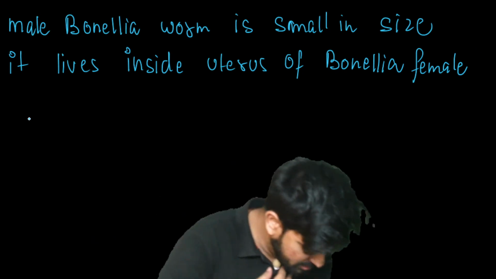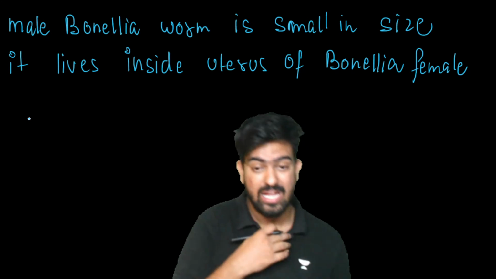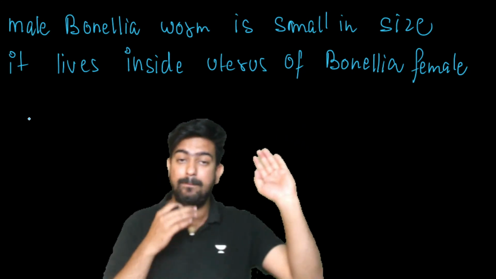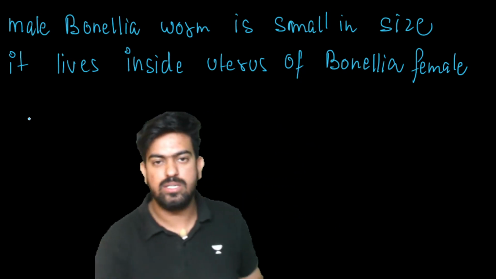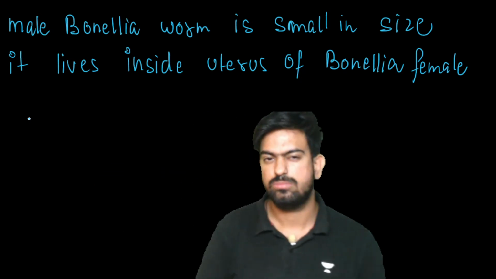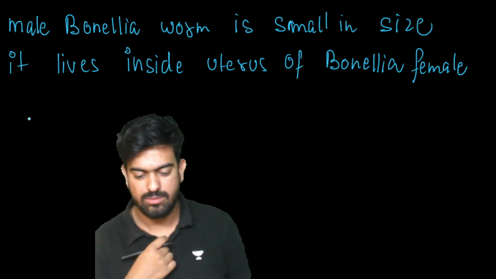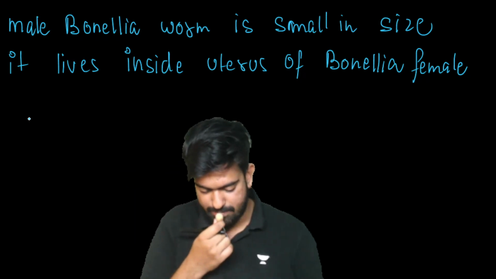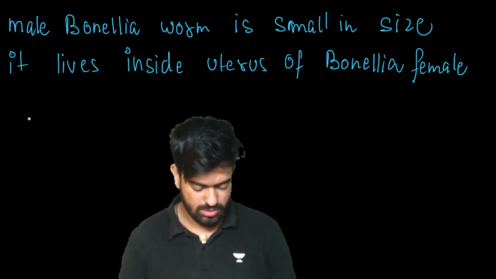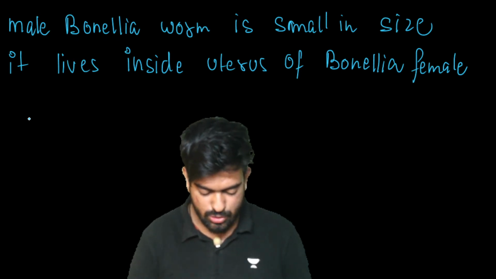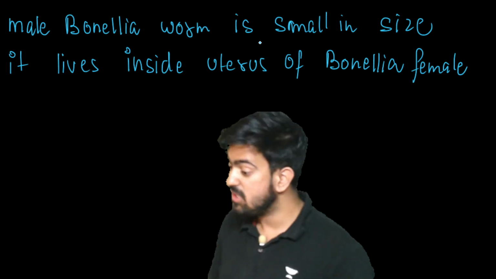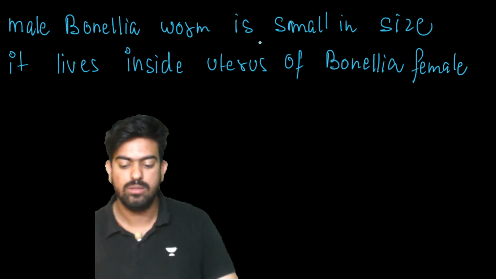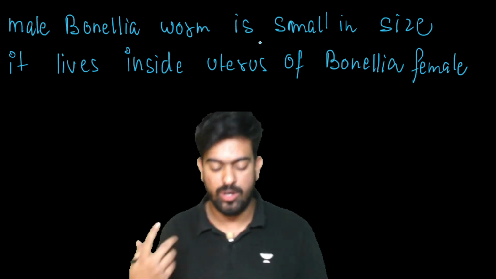And this example is what? Commensalism, amensalism, parasitism, competition. Tell me. What is this example? Which thing is shown by this Bonellia worm? It lives inside the female body.